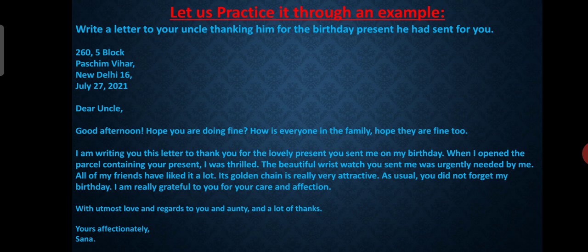I am writing this letter to thank you for the lovely present you sent me on my birthday. When I opened the parcel containing your present, I was thrilled. The beautiful wristwatch you sent me was urgently needed by me. All of my friends have liked it a lot. Its golden chain is really very attractive.